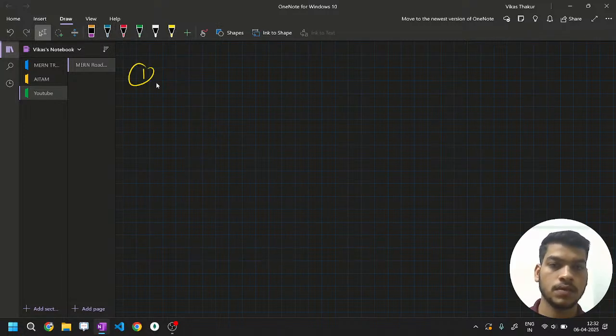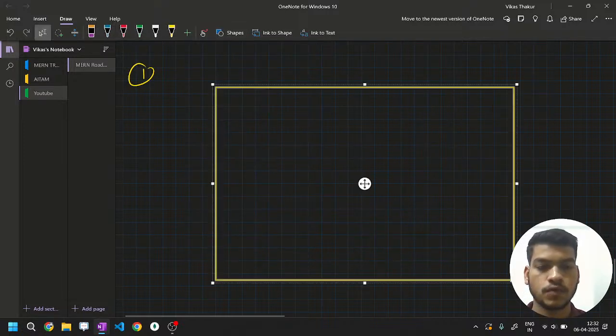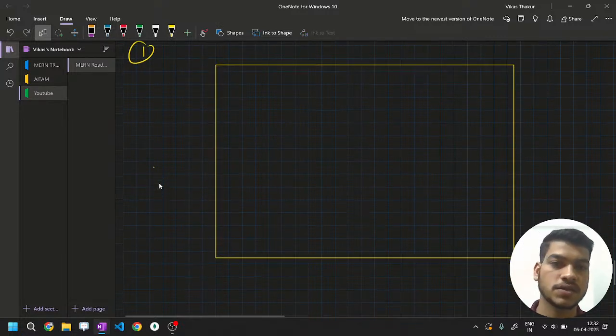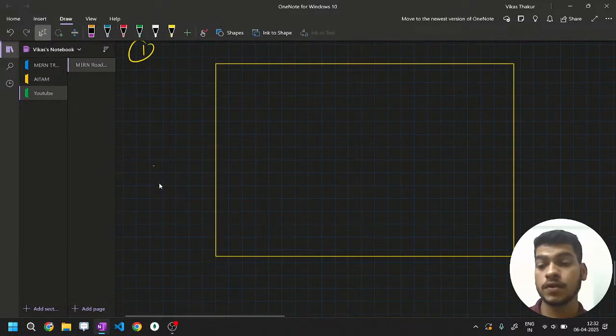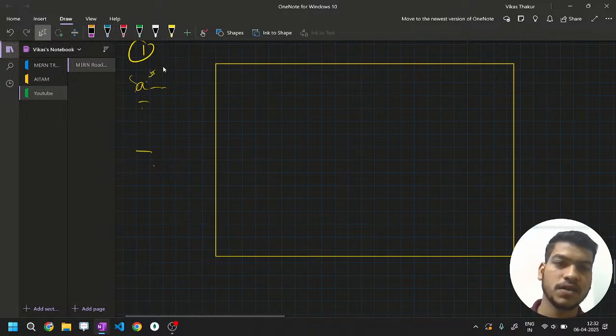Okay, so for example, let's take this as the browser, or you can call it the JavaScript engine. That means the engine runs the code, the JavaScript engine executes all the things. So how does JavaScript run the code? For example, this is a code .js file. When the JavaScript engine receives a file, how does it parse it, how does it read it,